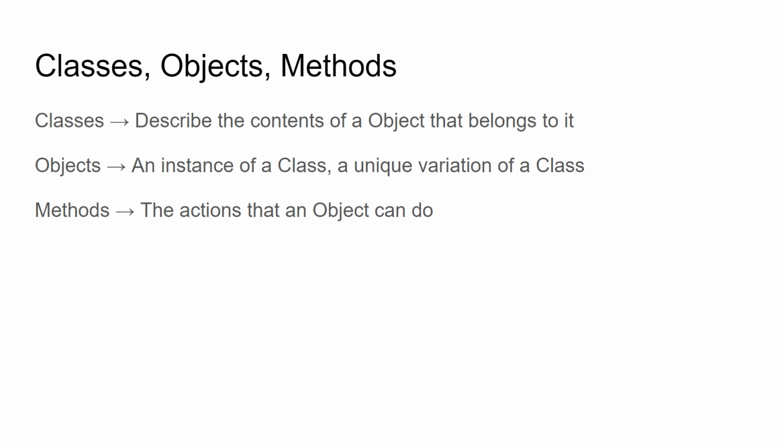Like I said earlier, objects are an instance of a class. That means that objects will have all the attributes that the class that it belongs to describes it to have. It also means that this object will have unique values according to whatever is put in for these values. This is typically seen inside the constructor, which we'll get to later.